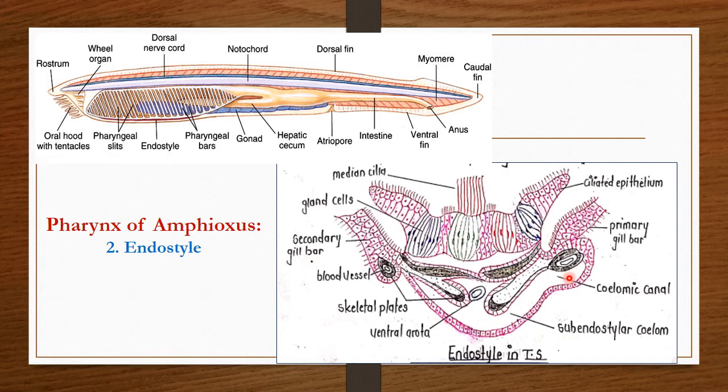According to scientist Barrington, the endostyle is converted into thyroid gland of vertebrates because, like thyroid gland, it concentrates radioactive iodine. This is a very important question for MCQ type. The endostyle of Amphioxus is considered as the thyroid gland of vertebrates.